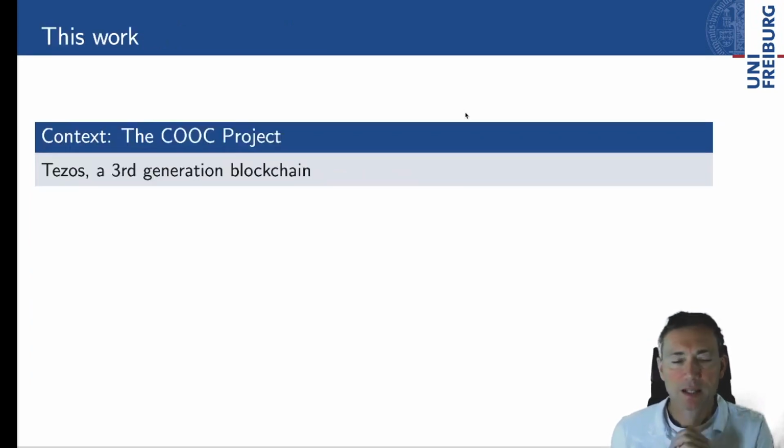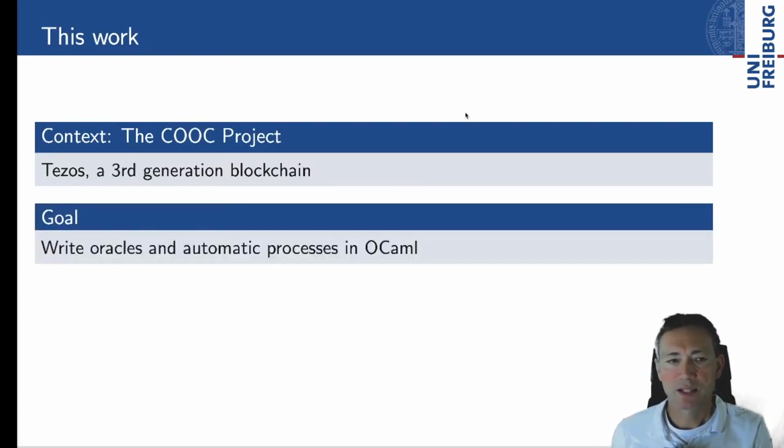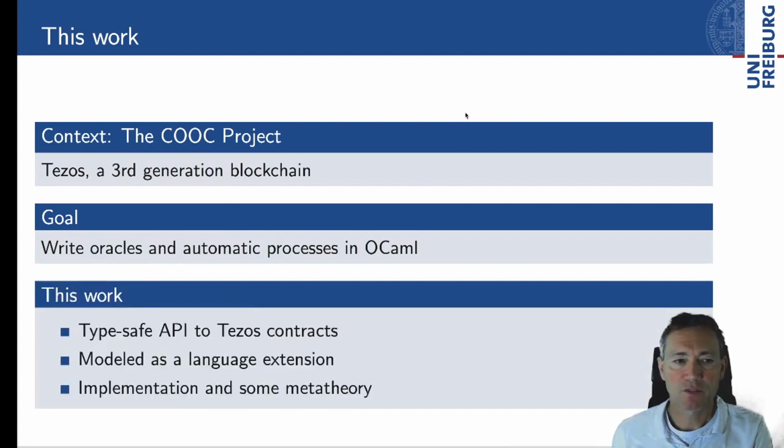This work happens in the context of the Coke project, which is about orchestration of contracts. All that happens on Tezos, which is a third generation blockchain. Our goal here is to provide tools for writing oracles and automatic processes in OCaml, which happens to be the implementation language of Tezos.